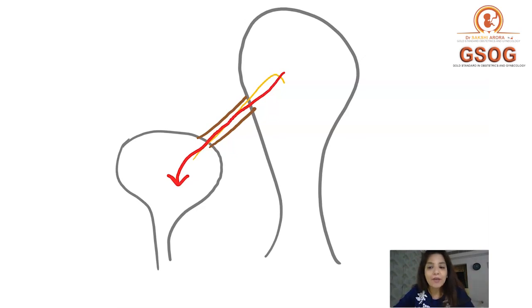So cyclical hematuria is seen in vesicouterine fistula. And in what other condition can you get cyclical hematuria? There is only one more condition where you can get cyclical hematuria, and that is endometriosis of the bladder, right? So these are the only two conditions where you get cyclical hematuria.